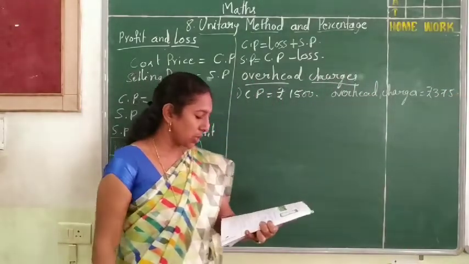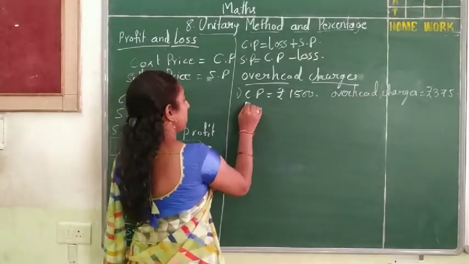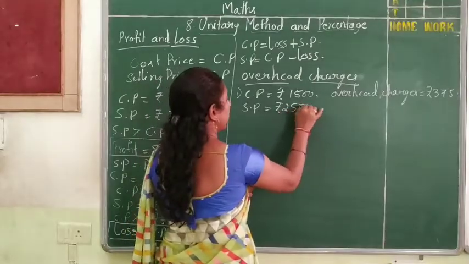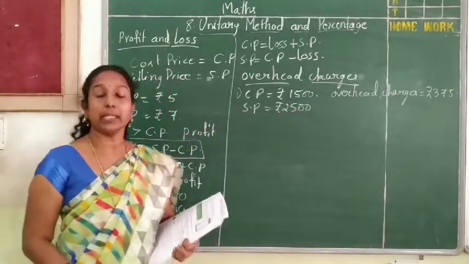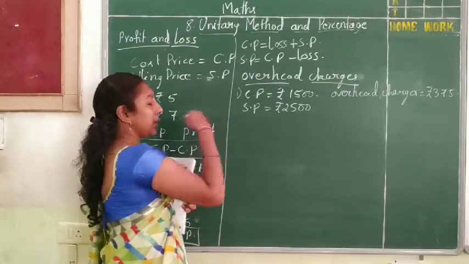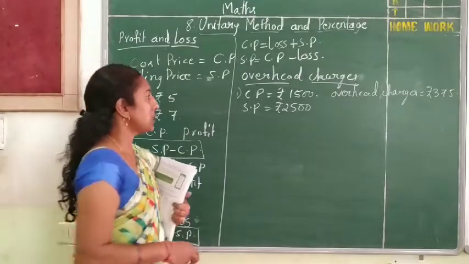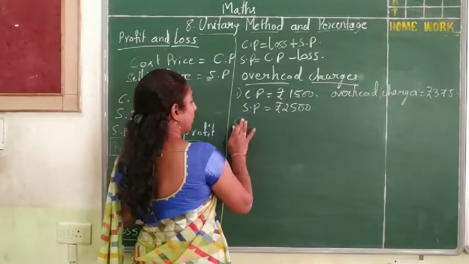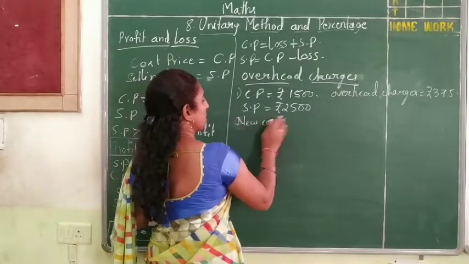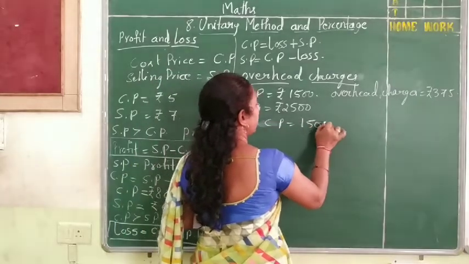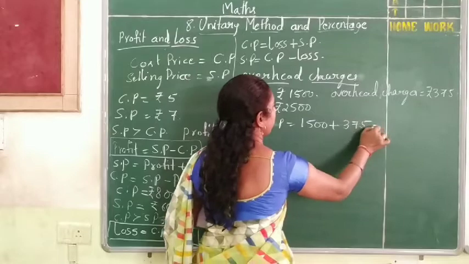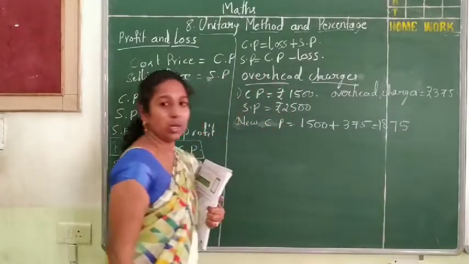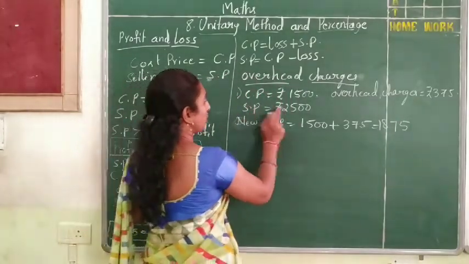The study table was then sold for 2,500 rupees. So this is the selling price. Find the profit or loss. Now we have to find out whether he got a profit or loss. As I told you, we have to add the overhead charges to the cost price. So the new cost price is equal to 1,500 plus 375, that is 1,875. This is the new cost price and the selling price is 2,500.